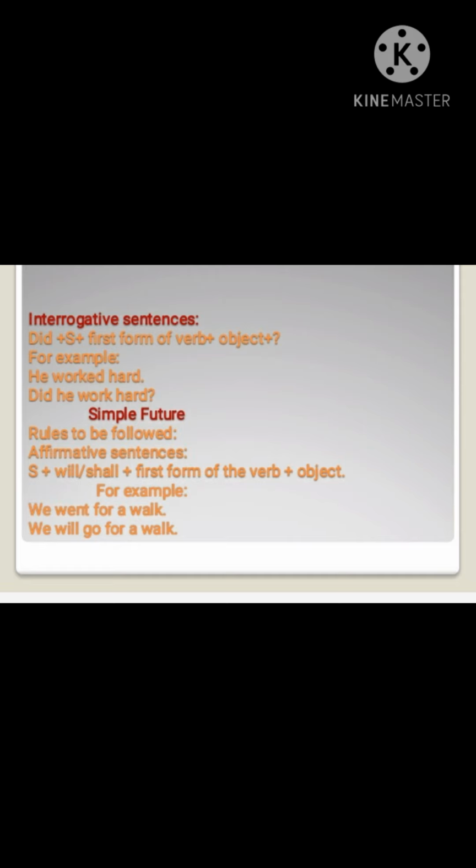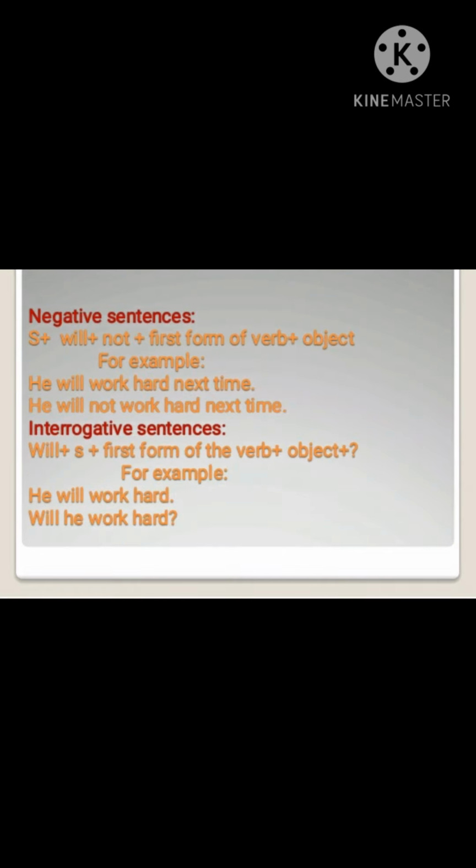For example, we went for a walk. Here went is the second form of the verb, so when we change it into the first form, the answer will be we will go for a walk. Now if we want to change this same sentence into a negative form, first comes the subject, then will, then not, plus the first form of the verb plus object. For example, he will work hard next time. Again in negative form, the answer will be he will not work hard next time.